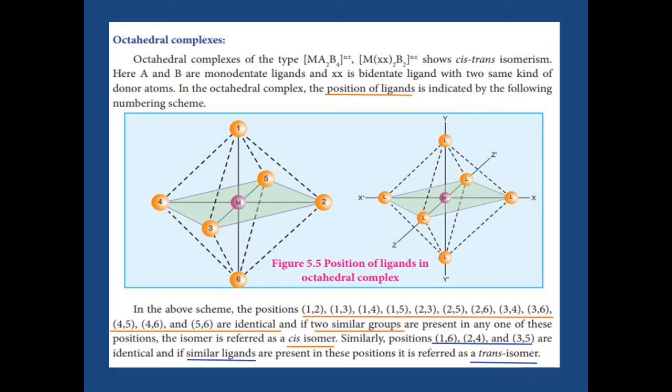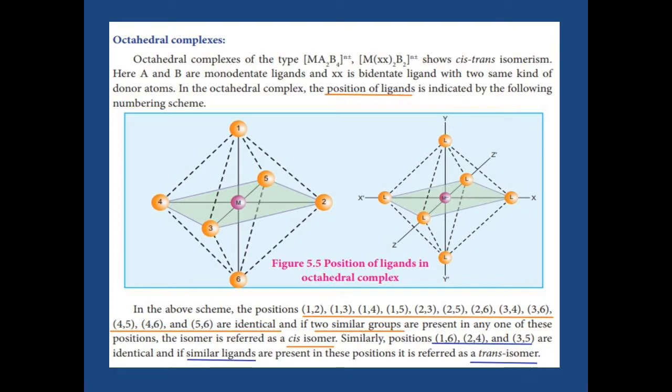The second type is MX2B2. What does X mean? A bidentate ligand. One bidentate ligand forms 2 bonds. So here 2 bidentate ligands are given, so they form 4 bonds, and B also forms 2 bonds. So 4 plus 2 gives 6 bonds with the central atom, so it is an octahedral complex.